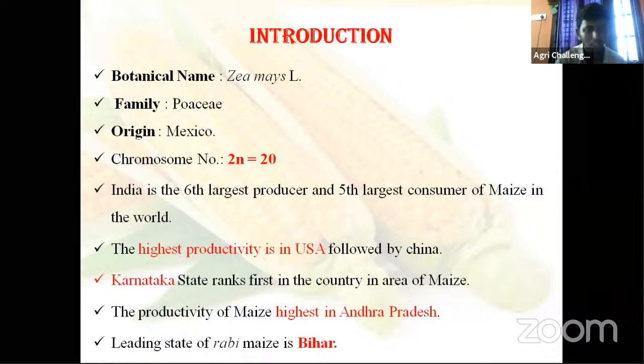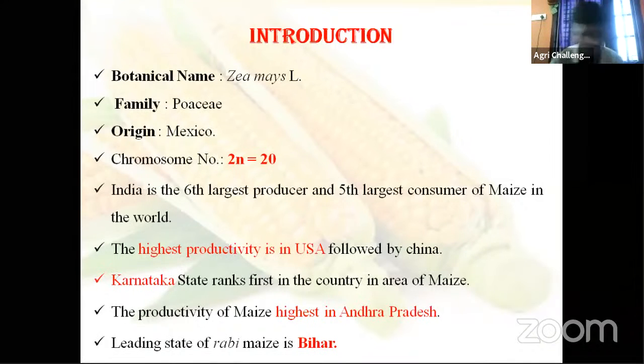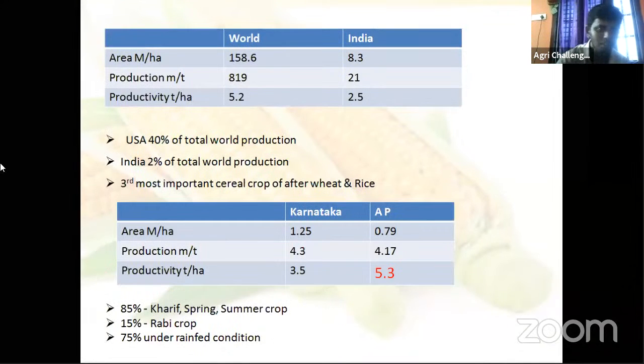Then coming to this, it is also an important objective question. Most of them ask this in your semester exams. Leading state for Rabi maize. Whatever we discussed was total maize, but especially Rabi maize. I told you earlier that maize is cultivated in both tropical and temperate regions. So which is the highest production, leading state for Rabi maize? Yes, Bihar.